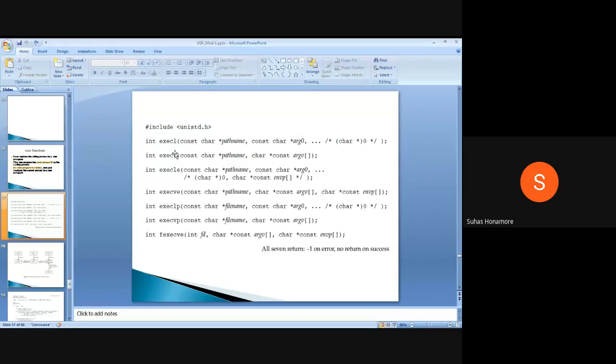The second option is V, which stands for vector. Whatever arguments are there, we can consider them as one vector, and that vector you can pass. If you remember, we studied argument passing for main. For the main function, whatever arguments we pass, those are the same arguments. Here, the new program you are going to execute means you are going to call a new main function.